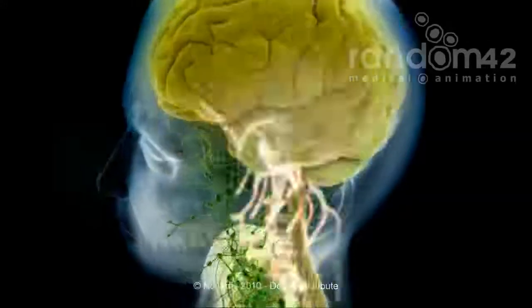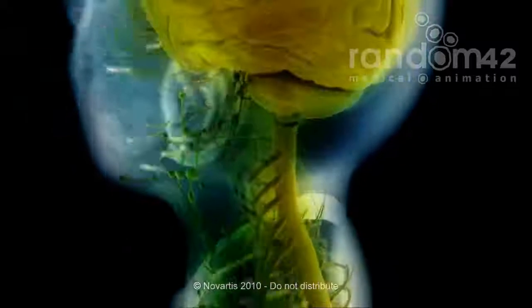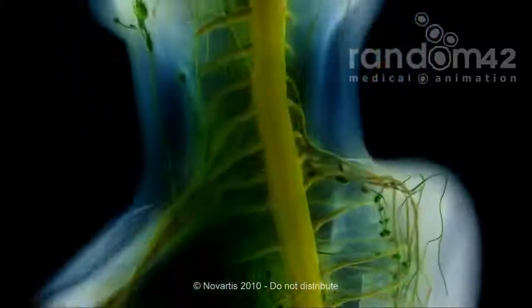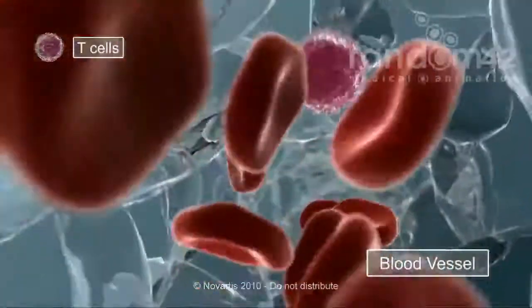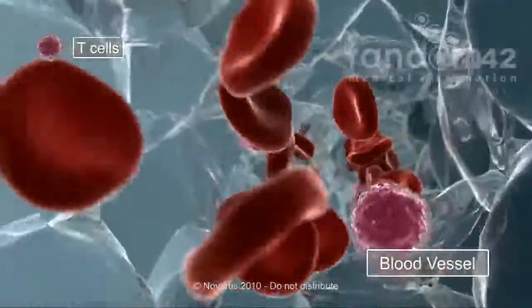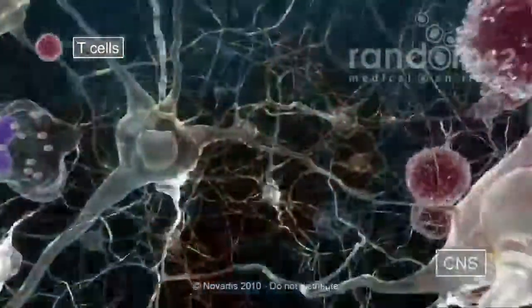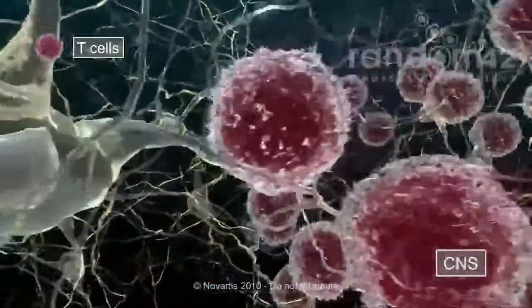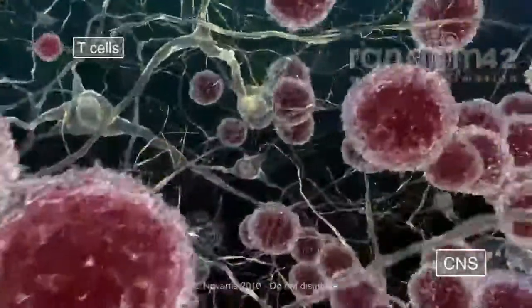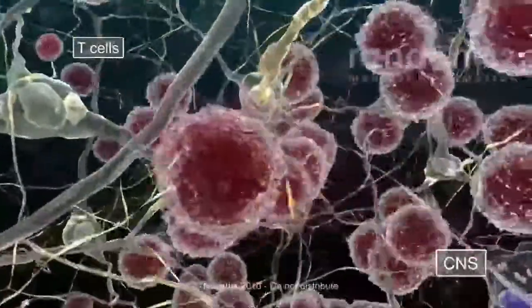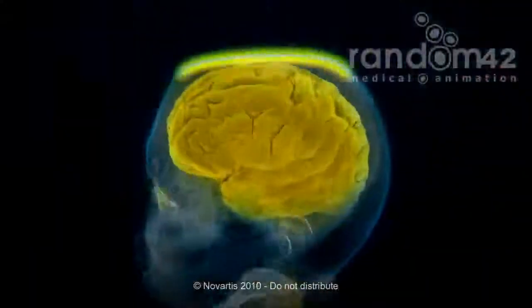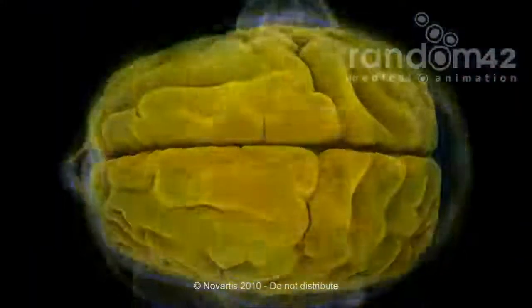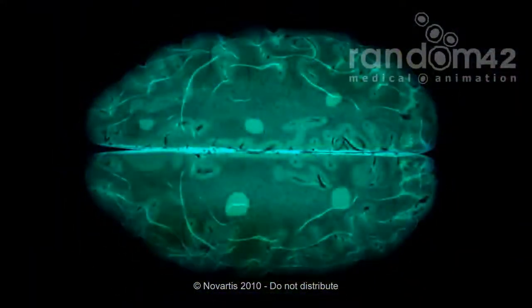Multiple sclerosis, or MS, is one of the most common disorders of the central nervous system in adults, afflicting up to 2.5 million people worldwide. The pathological process involves circulating autoaggressive lymphocytes that cross the blood-brain barrier into the central nervous system, which leads to inflammation, tissue damage, and ultimately gliosis. These sites of tissue damage can be visualized as lesions on MRI scans.